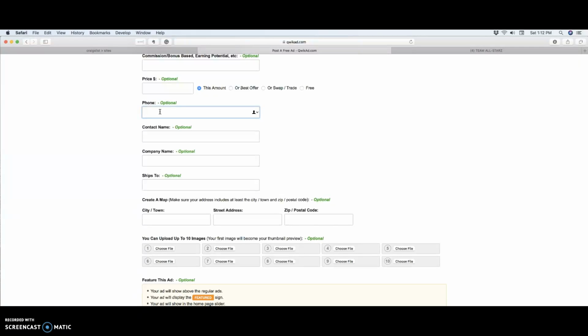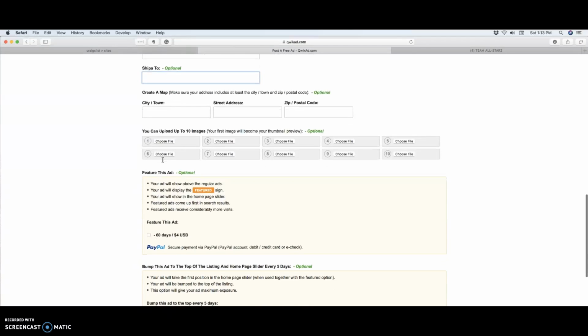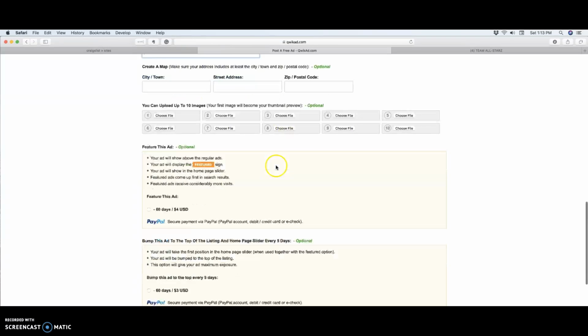possibly, or there are some free apps out there that make your phone number look totally different from what your actual number is. So that protects you against anybody calling you at all times of the night or anything like that. So your contact name, right? Your company's name, no address here because we have digital products or digital services, right? And then I would not put anything there.